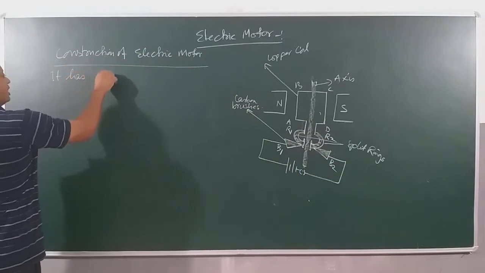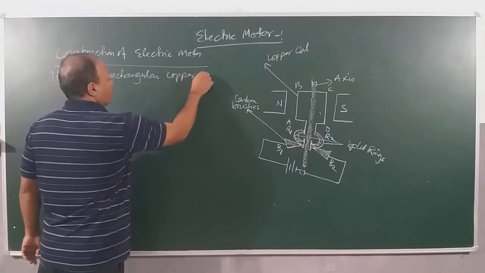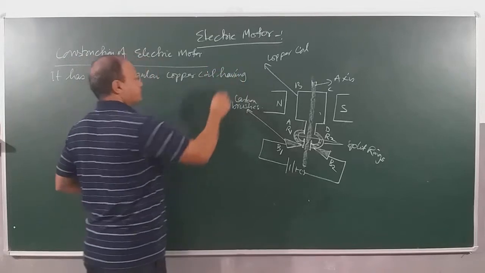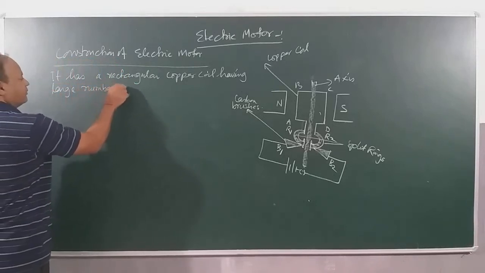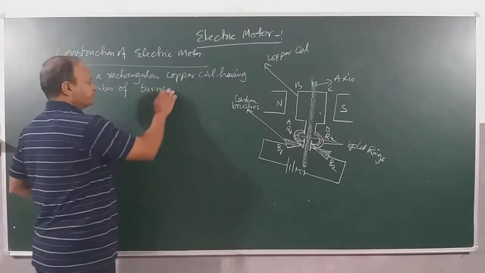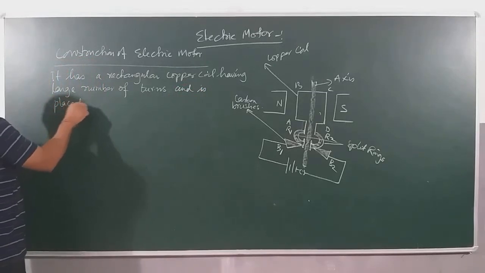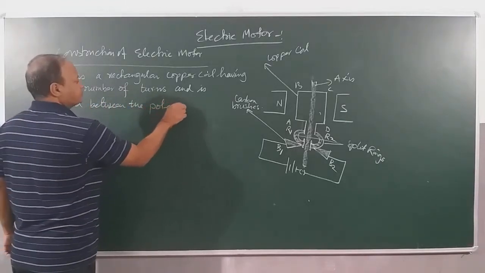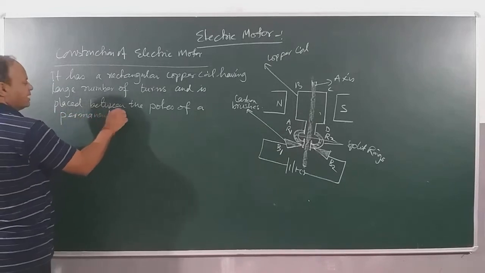So if you write the construction, it has a rectangular copper coil, a rectangular copper coil having a large number of turns, and it is placed between the poles of a permanent magnet.